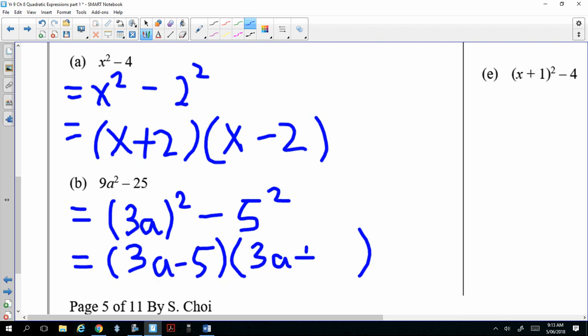Thank you. Now, notice that I don't have to write the plus first. I could write the minus first. As long as one of them is minus, one of them is plus, it's okay. Because it's like saying a times b is the same as b times a. It doesn't matter which order I write them, as long as I write one of them in one bracket, the other one in the other bracket. Alright, any questions so far?